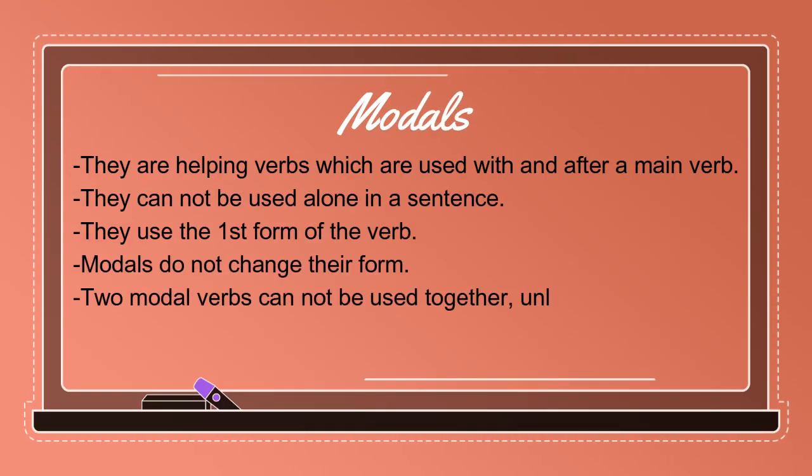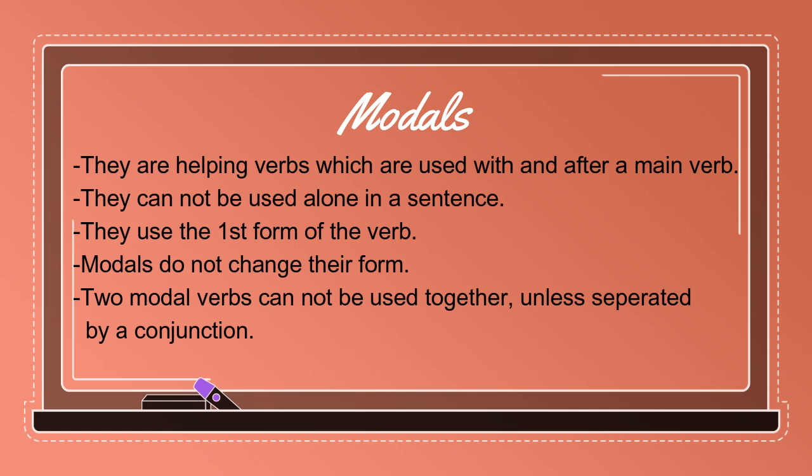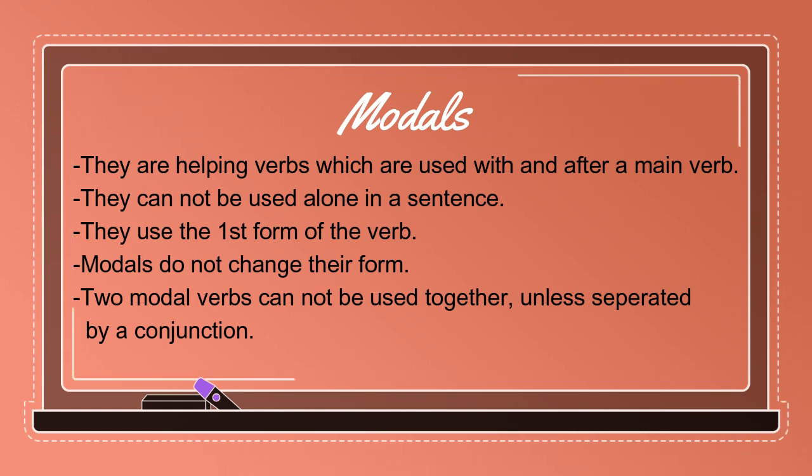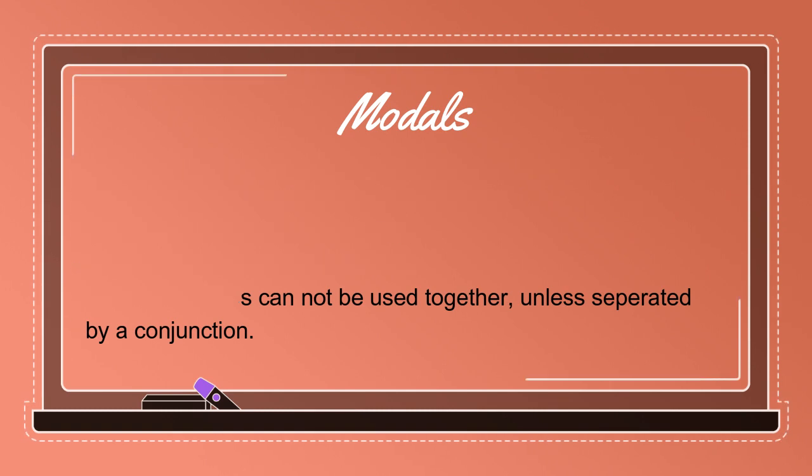Last point to be remembered for the modals is that two modals cannot be used together in a sentence unless and until they are separated by a conjunction. Conjunctions क्या होते हैं? Connecting words like and, but, right? So you must stay at home. You shall must stay at home. The sentence is not correct when you say you shall must stay at home. You shall and you must stay at home still makes sense, and this sentence is correct. Okay, so these are the 5 major points that need to be remembered regarding modals.